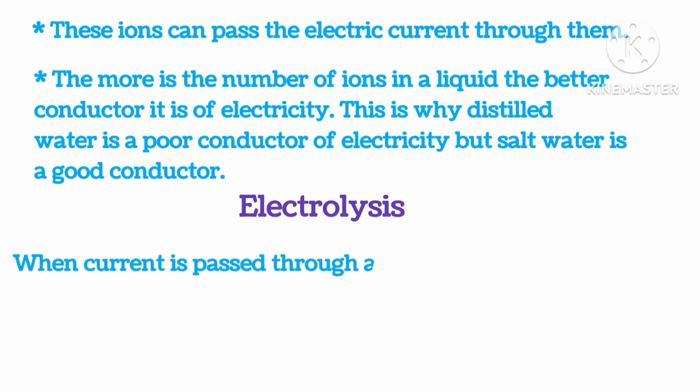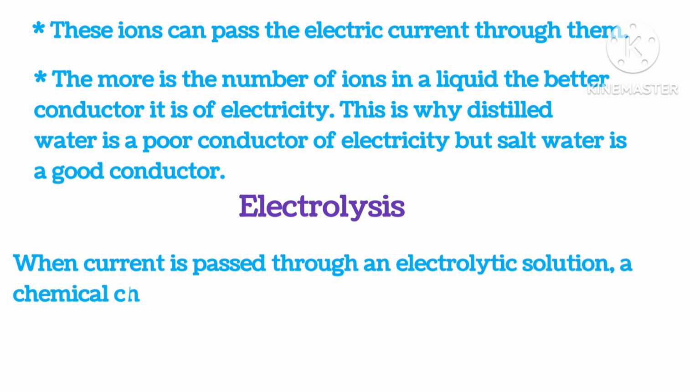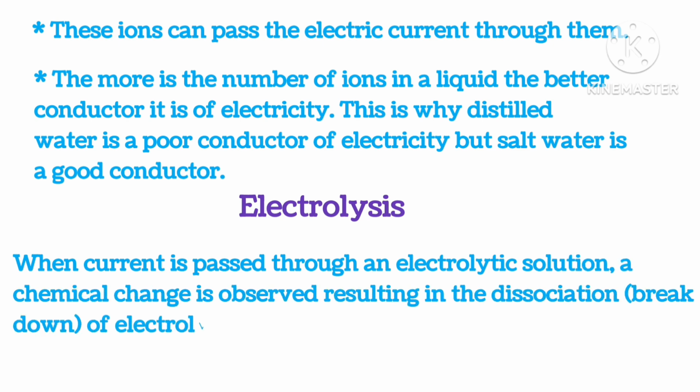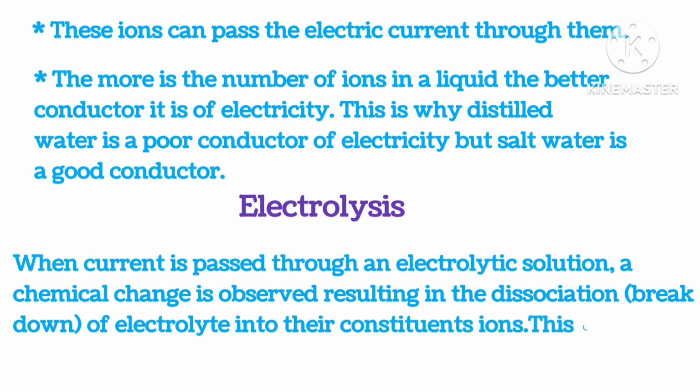Electrolysis. When current is passed through an electrolytic solution, a chemical change is observed, resulting in the dissociation or breakdown of the electrolyte into its constituent ions. This process is called electrolysis.